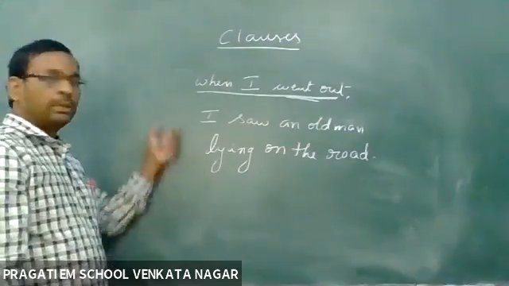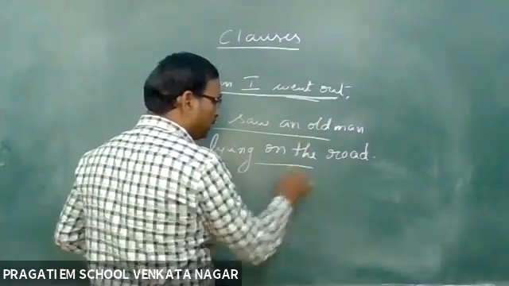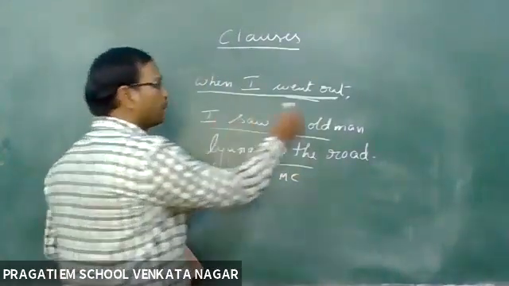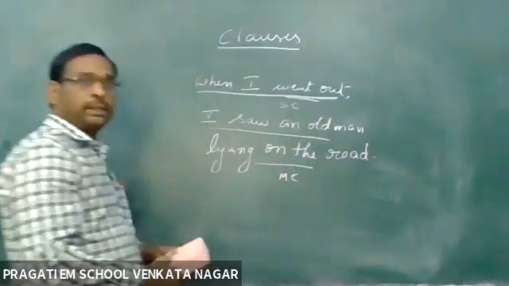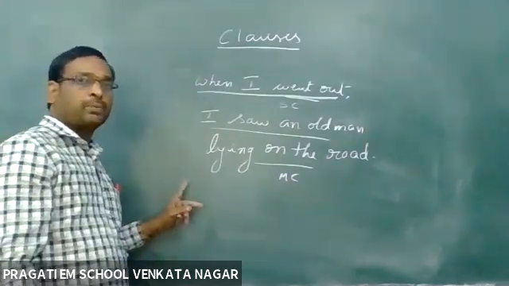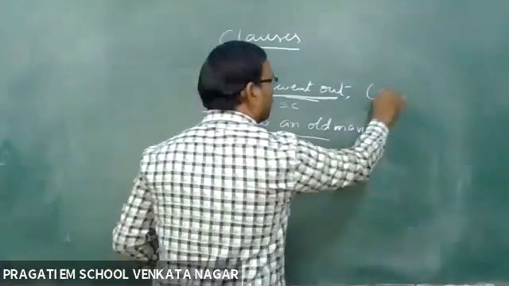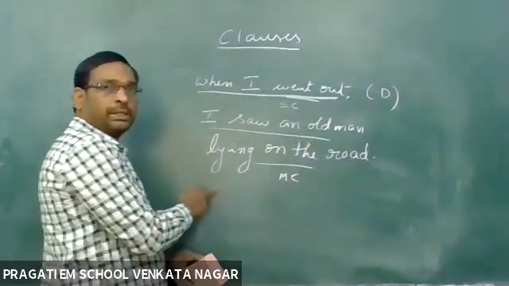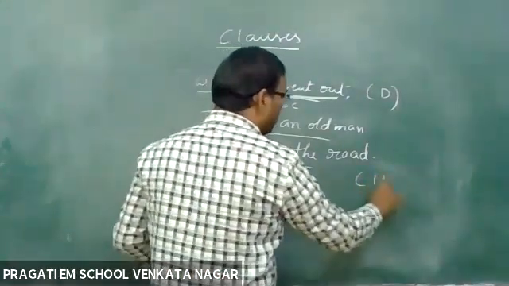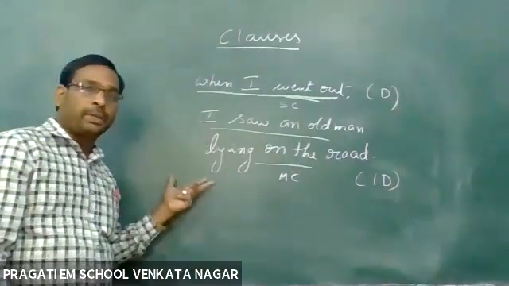So this is main clause because it is conveying complete sense, but the other is not conveying complete sense. So this is subordinate clause. It is depending upon this main clause, so that this is dependent clause. But the main clause need not depend upon any other clause, so that it is an independent clause. So this is the dependent clause and this is independent clause.